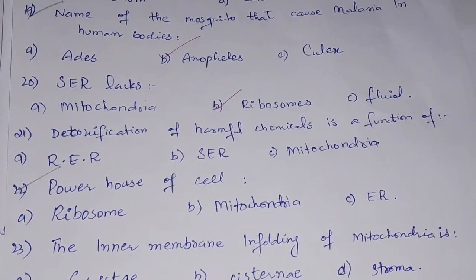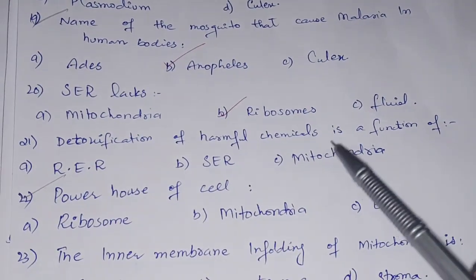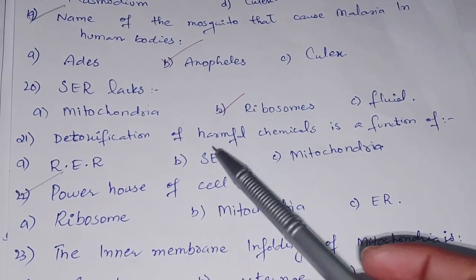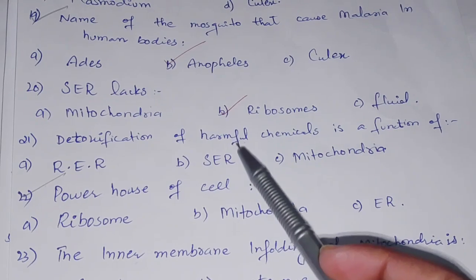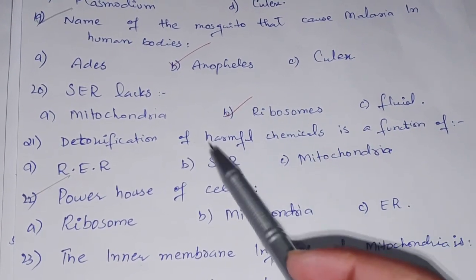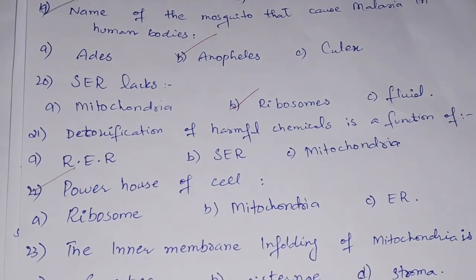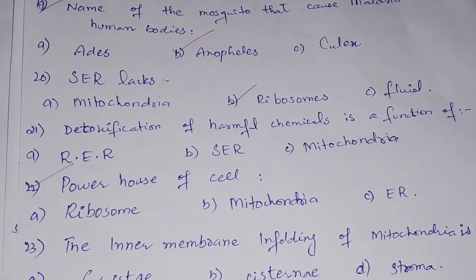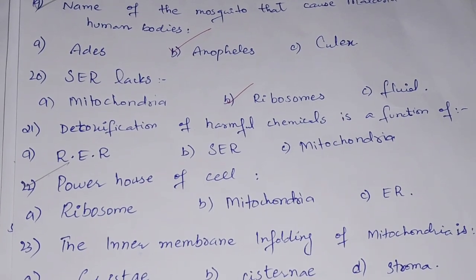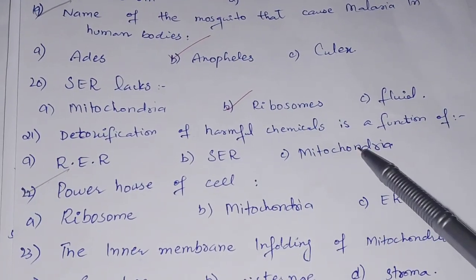Detoxification of harmful chemicals is the function of, here are the options, and we have to select one of these, which organelle is useful for detoxification of the harmful chemicals in our body. First we have the rough endoplasmic reticulum. Rough endoplasmic reticulum does not function in detoxification, it works for the synthesis of protein, so it is the incorrect option. We have mitochondria.